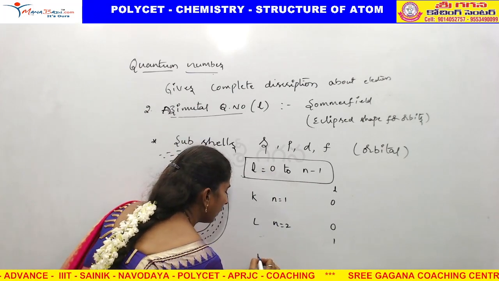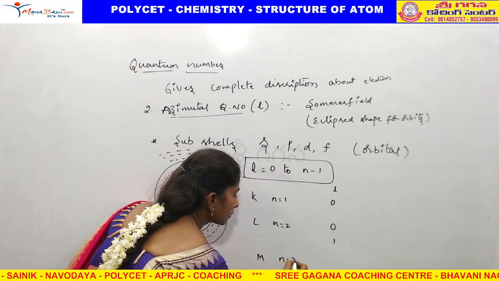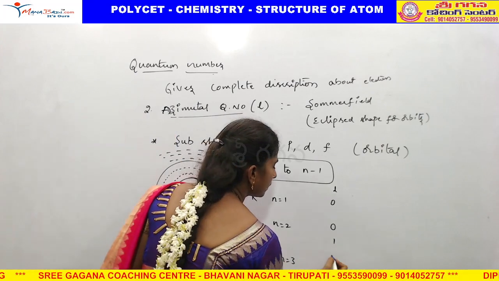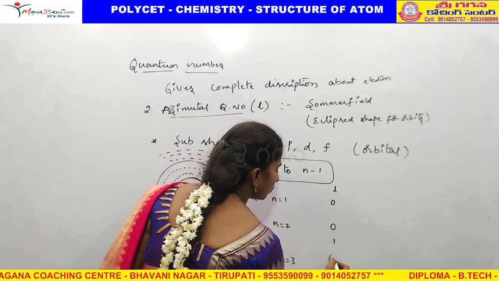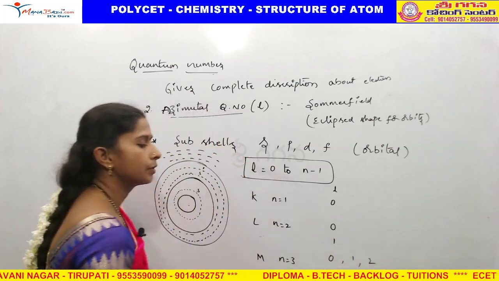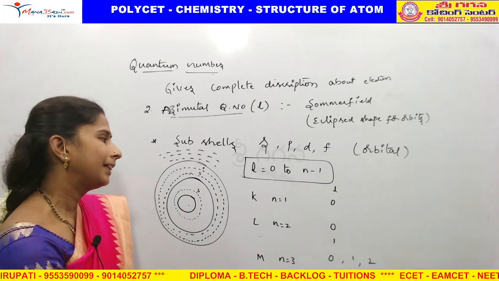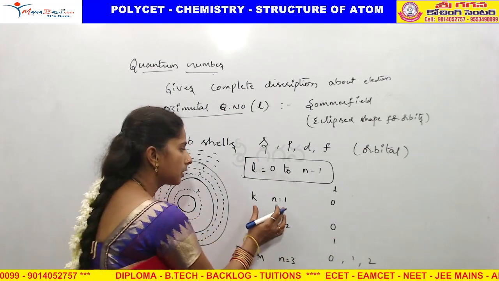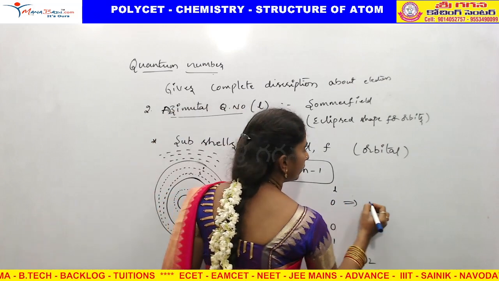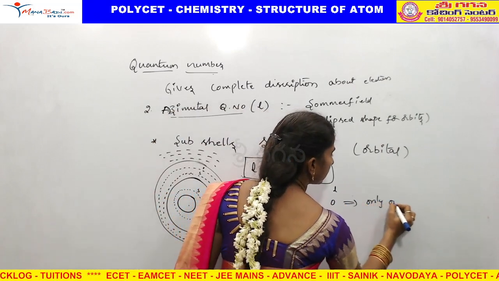And n is equal to 3. Visible? n equal to 3 means l values 0, 1, 2. These all are subshells. What is the meaning? The first shell has only one subshell.